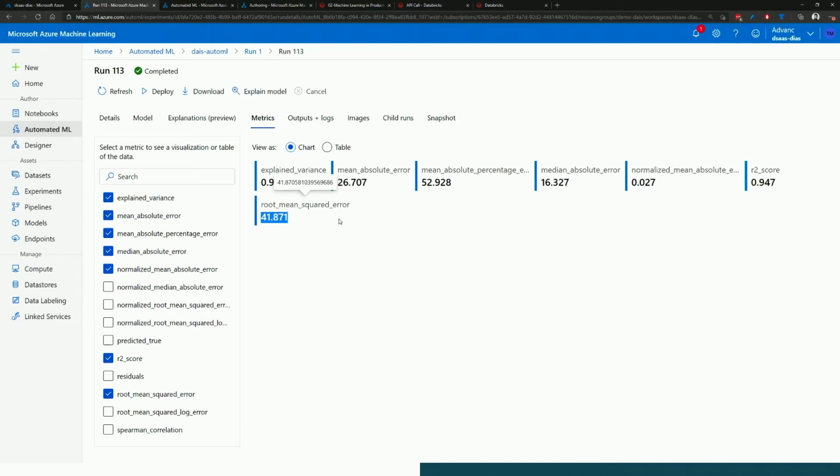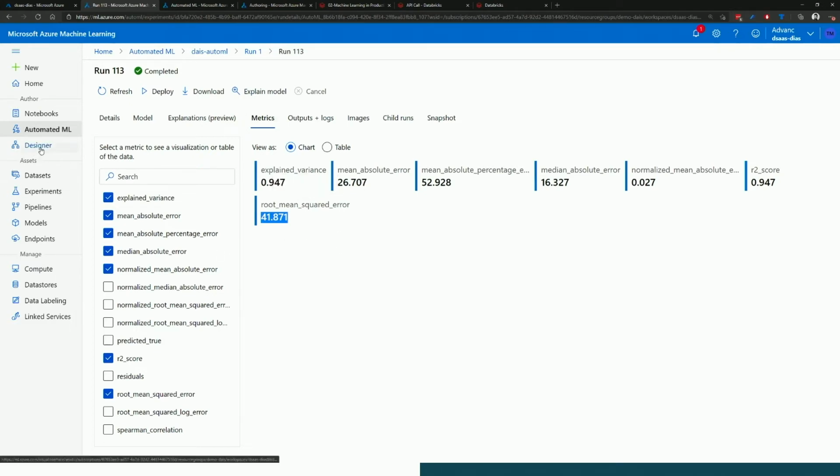So with AutoML, we've got to 41. That's pretty good, but we probably could do better. But with this, I'm able to train a whole load of models and get something that works pretty well without necessarily having a huge understanding of machine learning.